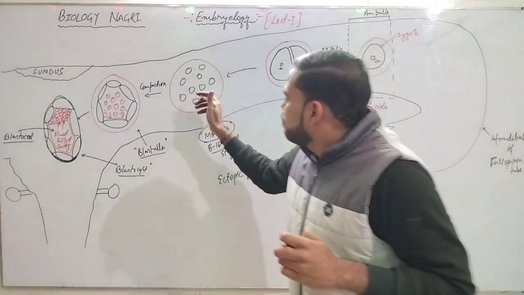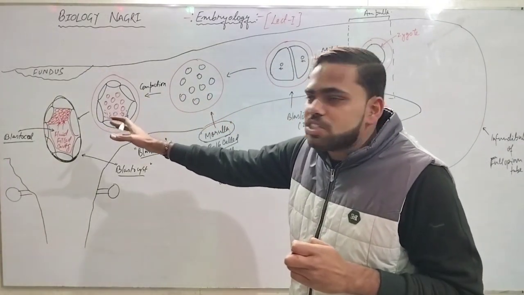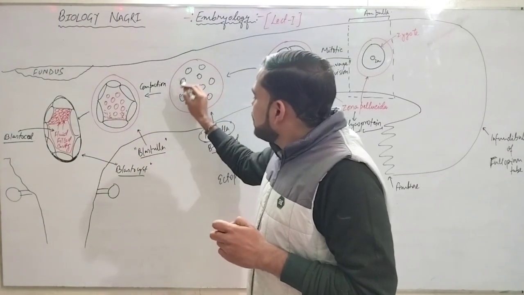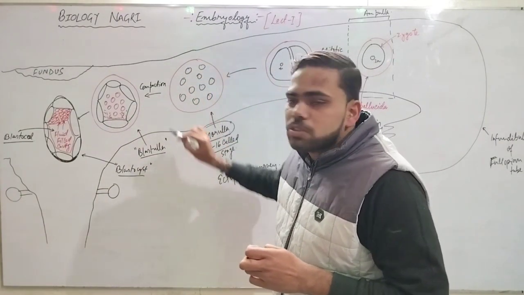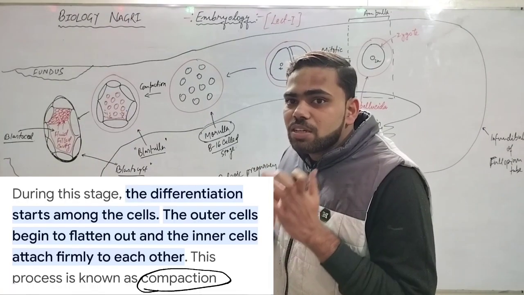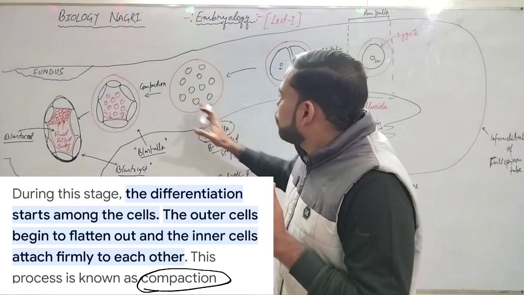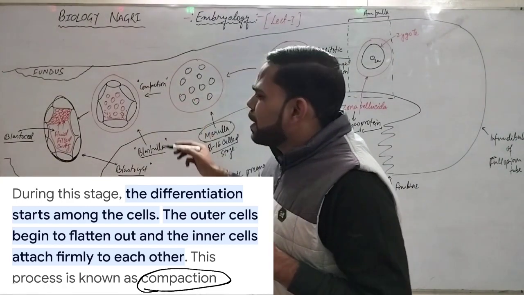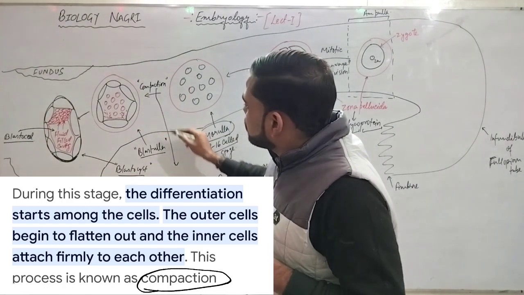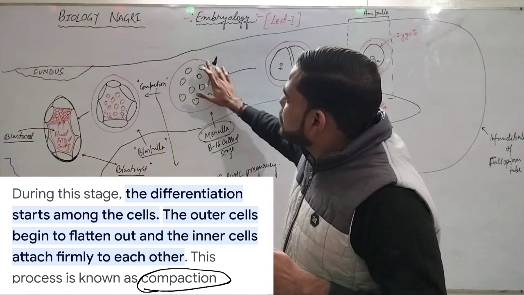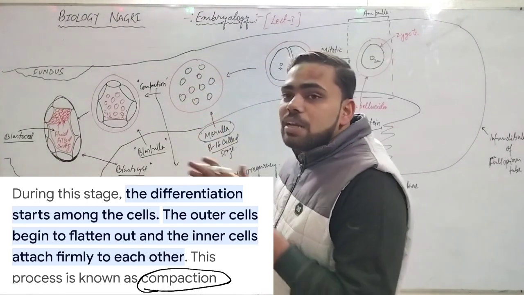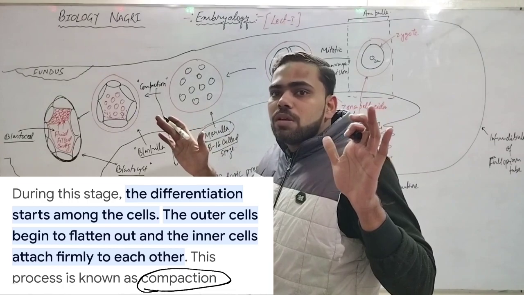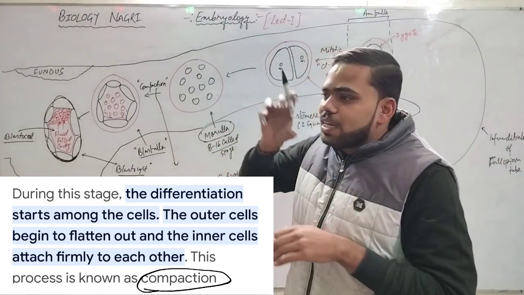Now, when this morula stage goes on dividing after the growth, it goes through a process called compaction. There is going to be a process on the morula stage which is called compaction. Compaction is nothing new but the cells of these 8 to 16 cells in the morula stage will be divided into two cell groups, outer cell mass and the inner cell mass.